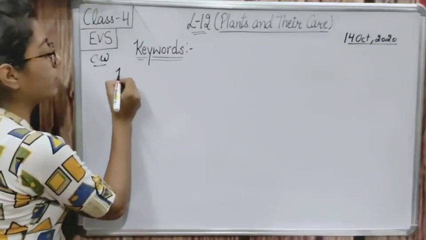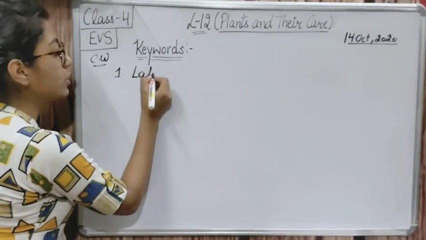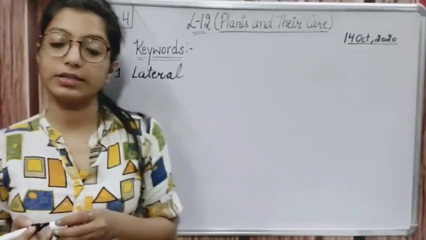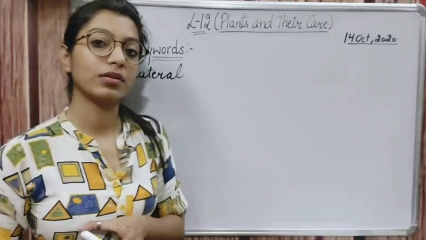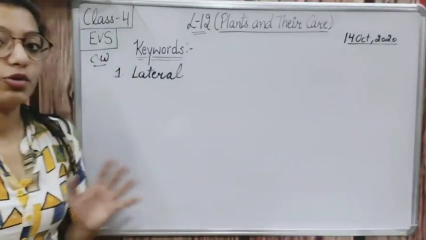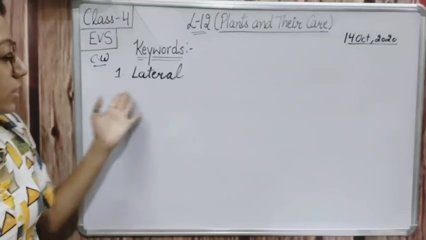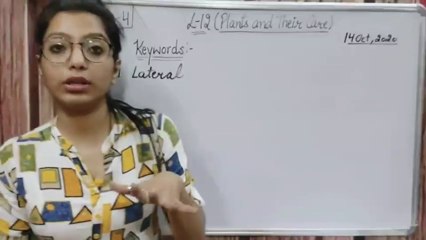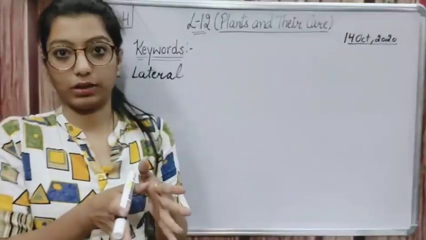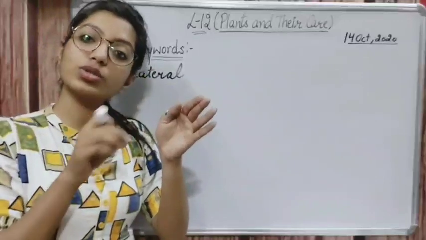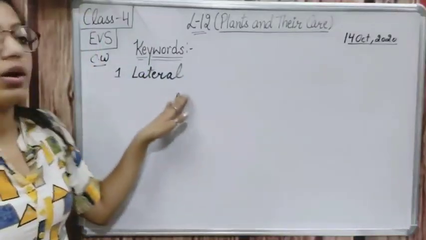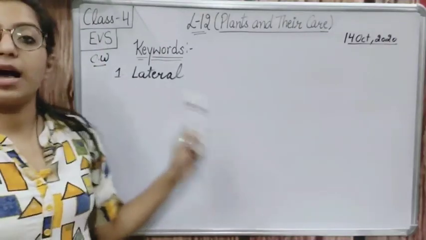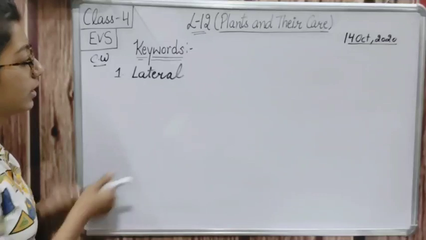Okay, so the first keyword is lateral. What is the meaning of lateral? As I told you, lateral roots, right? Side roots or lateral roots. So what is the meaning of lateral? Lateral is like connected with the side of something. किसी भी चीज की साइड से जो चीज कनेक्ट होती है, that is known as lateral. Lateral. Write it.